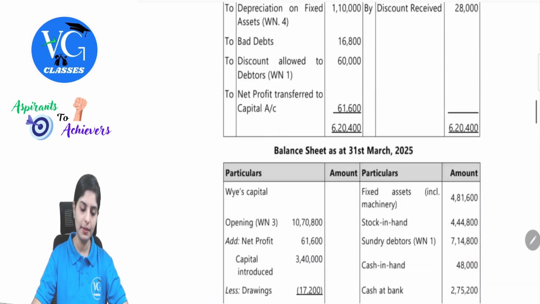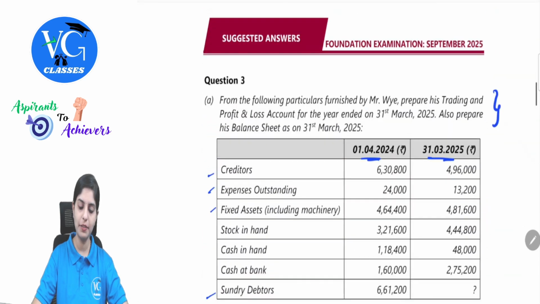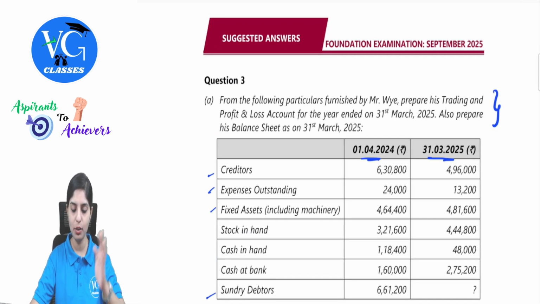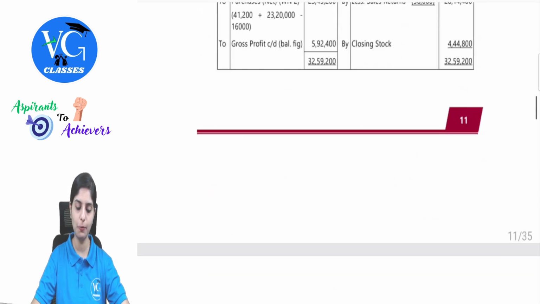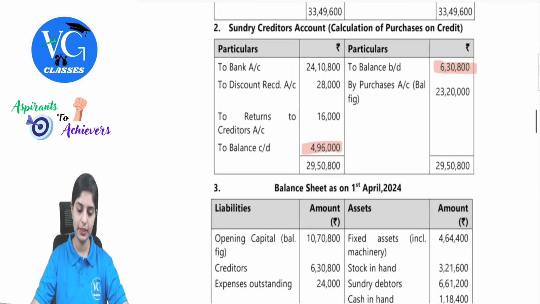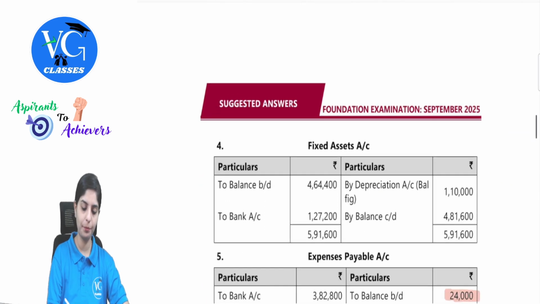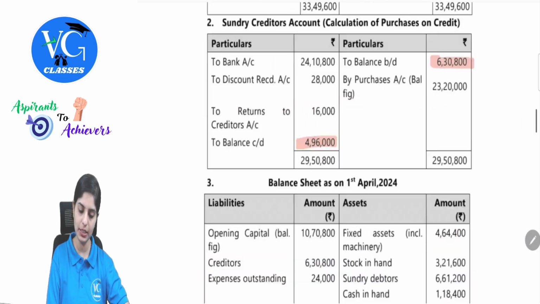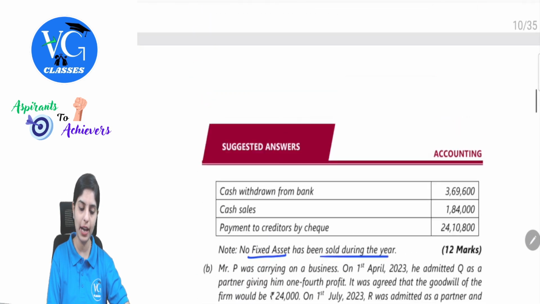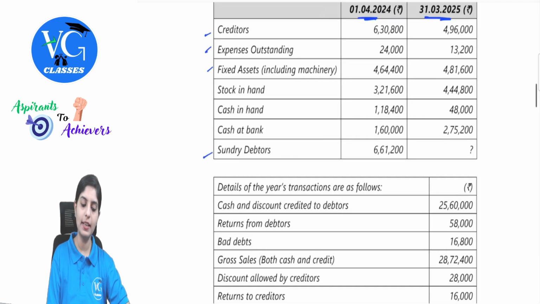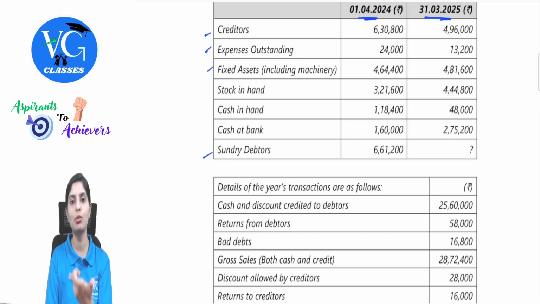Yes. Then there were fixed assets which also include the machinery, 4,64,400 and 4,81,600. It opens on the debit side and closes on the credit side. Fixed assets account 464,400 and 481,600. Clear with this? We are just entering the values and hence I have highlighted those. Then there is stock in hand. Opening balance will go to the trading account, likewise closing stock, and then in the closing balance sheet.